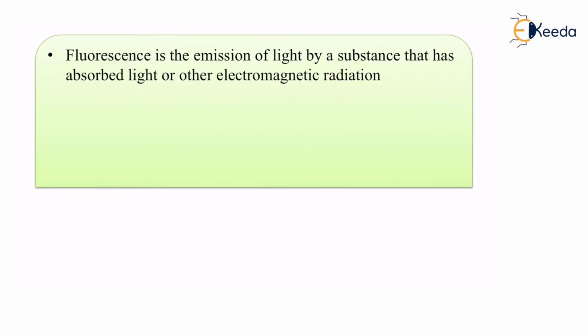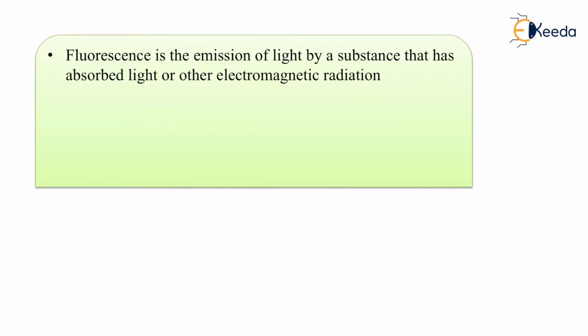Fluorescence is the emission of light by a substance that has absorbed light or other electromagnetic radiation. Now this is very important. What exactly is fluorescence? Fluorescence is nothing but a kind of phenomenon, a process wherein certain elements emit light.